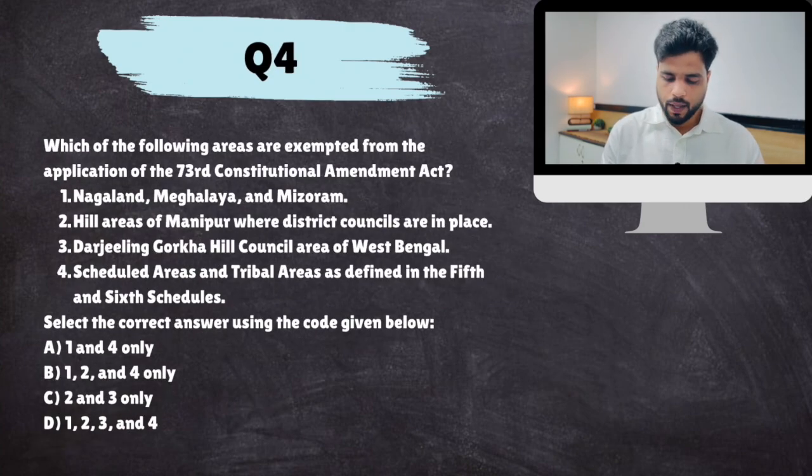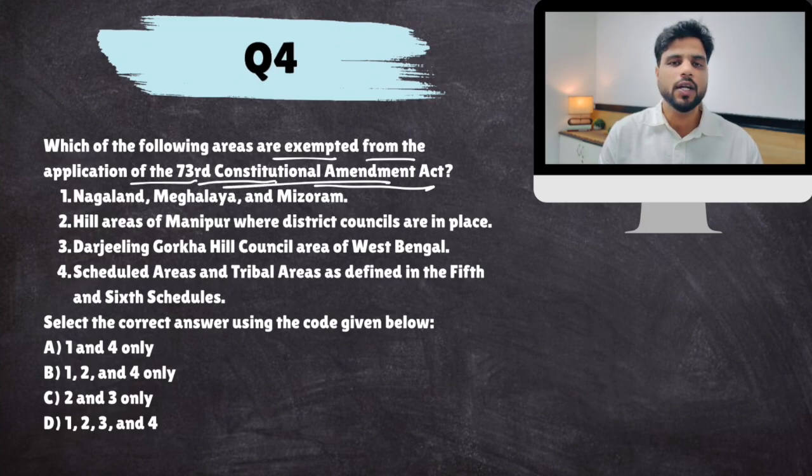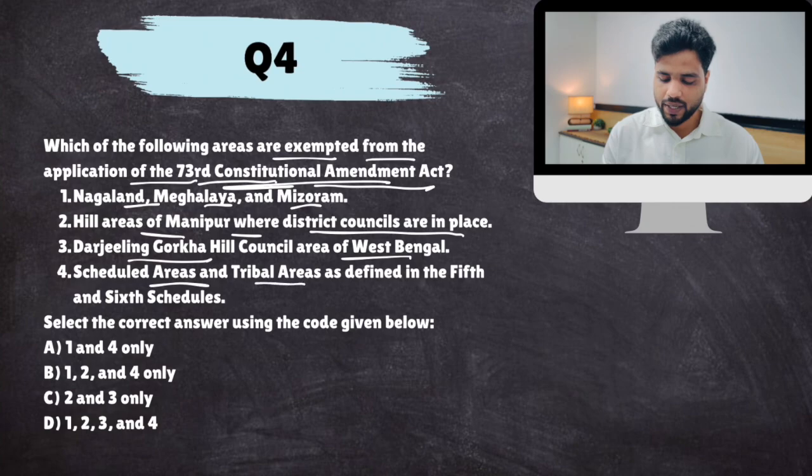Next. Which of the following areas are exempted from application of 73rd Constitutional Amendment Act? You know, 73rd Constitutional Amendment Act is not applied across India. There are certain exceptions. There are certain tribal areas which have their own local customs. So 73rd Constitutional Amendment Act does not apply over there. Nagaland, Meghalaya, Mizoram, hill areas of Manipur where district councils are already there, Darjeeling, Gorkha Hill Council, scheduled areas and tribal areas as defined under 5th and 6th schedule.